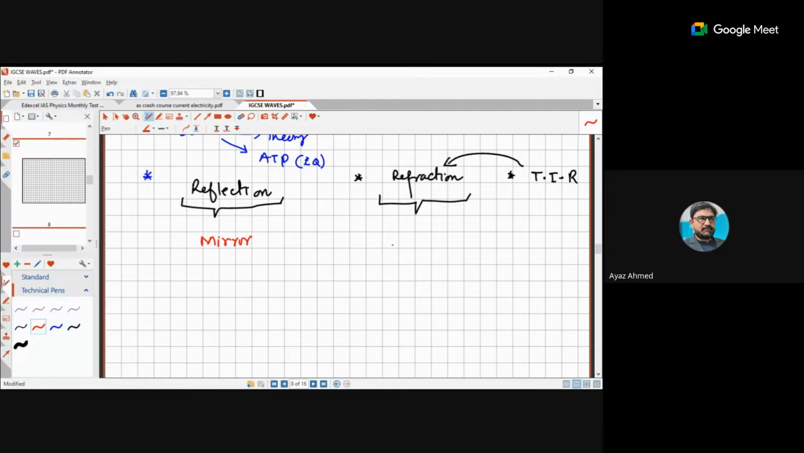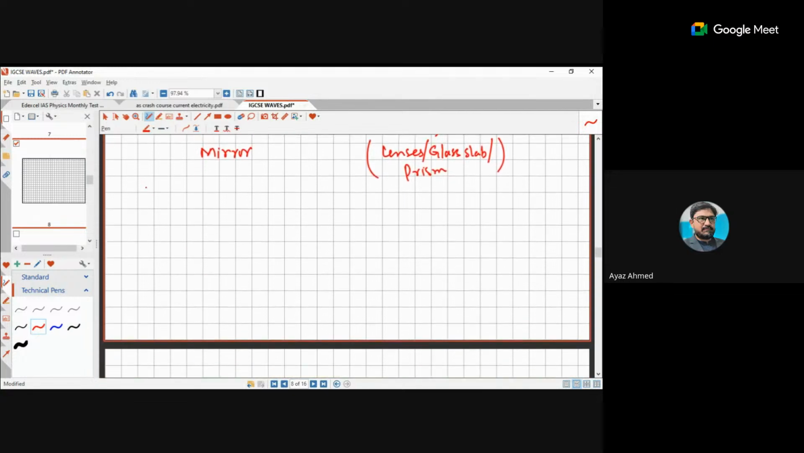Then all your lenses, glass slab, then prism, all these are basically coming from your refraction. That is why I have written that you have only two topics mainly. So moving towards reflection.